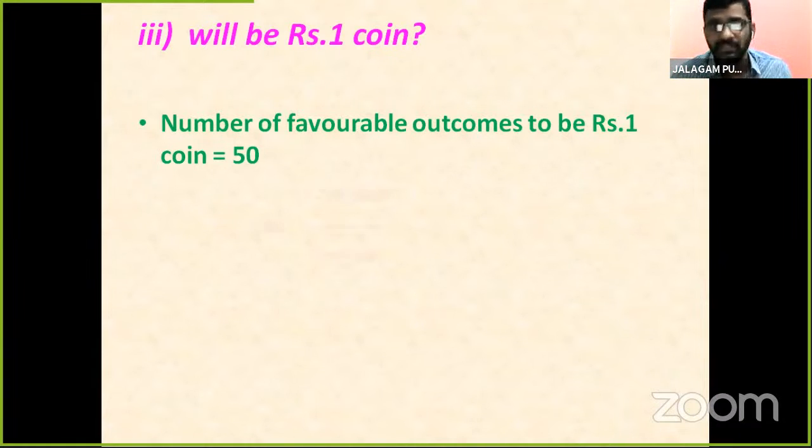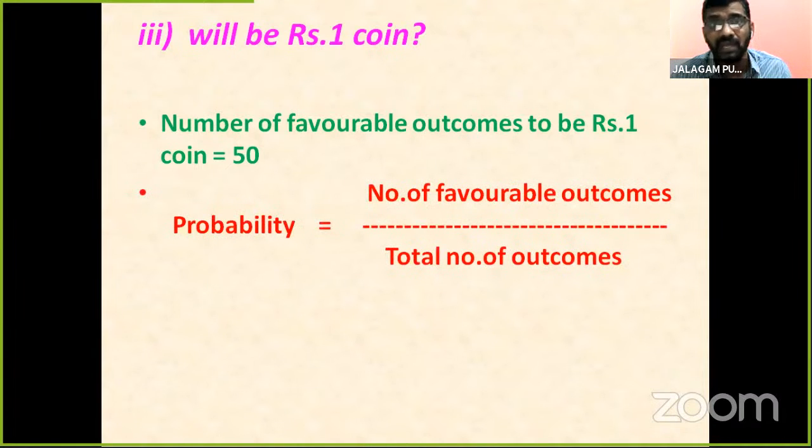Already we know the total number of possible outcomes. How much? 180. So the total number of possible outcomes is 180. Here is the probability formula once again. Probability is equal to the number of favorable outcomes divided by the total number of outcomes. So children, we substitute the values. So we get 50 by 180.